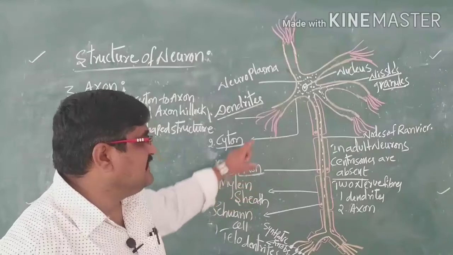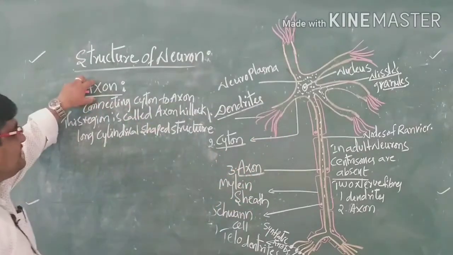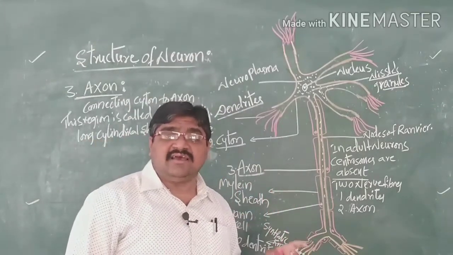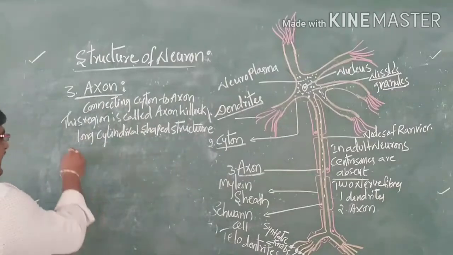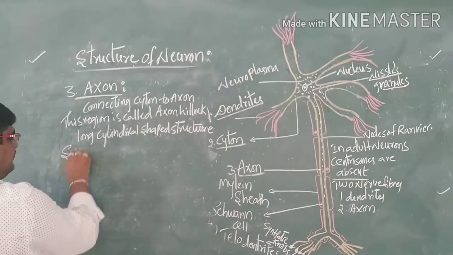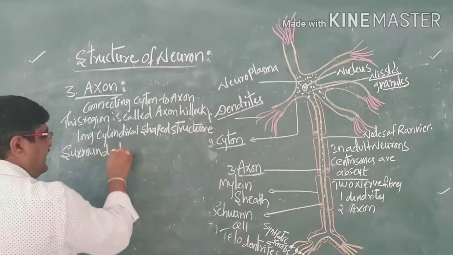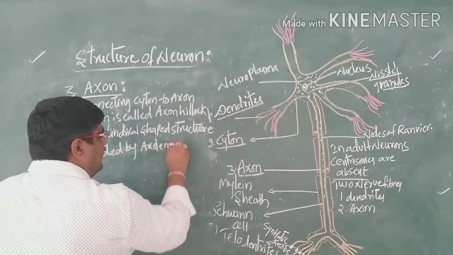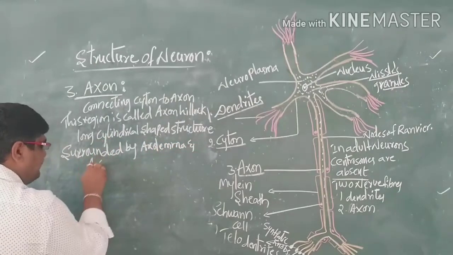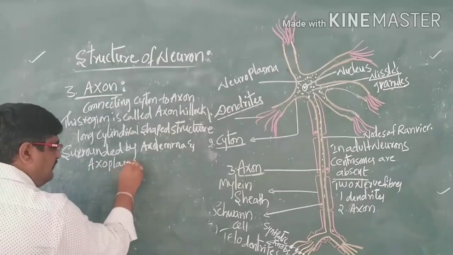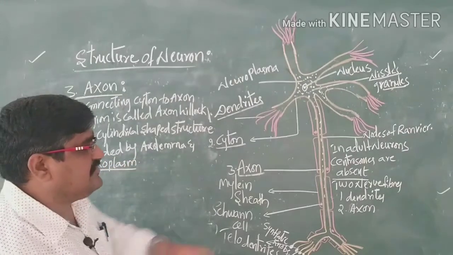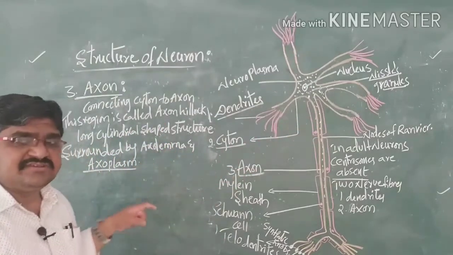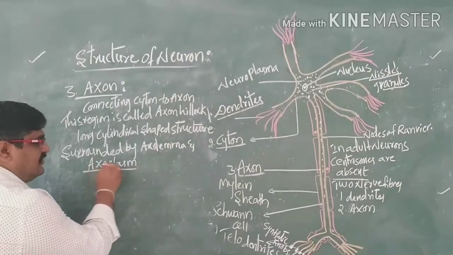So that long cylindrical shaped structure we can call an axon, where this axon is surrounded by the axolemma as well as the axoplasm. Axolemma means the plasma membrane which surrounds the axon, and the cytoplasm which is present in the axon we can call the axoplasm.